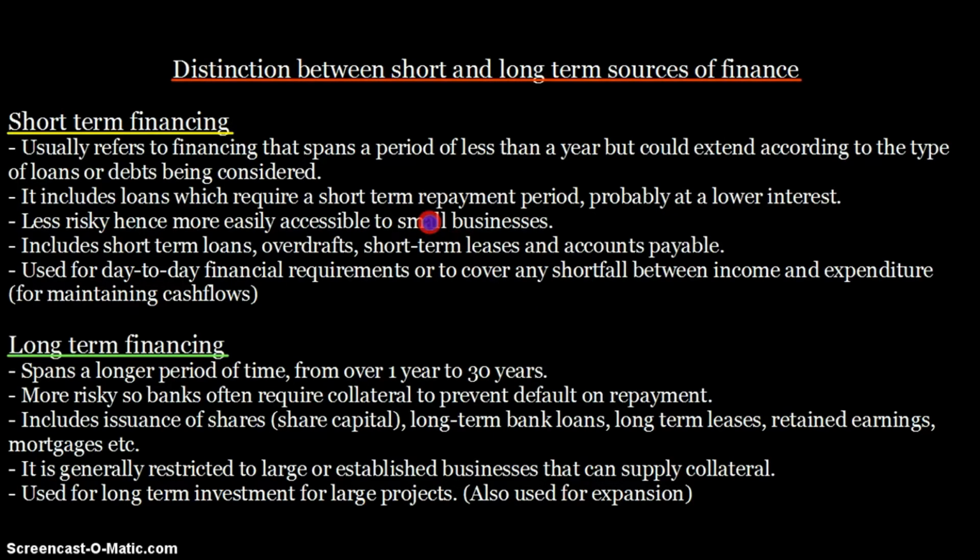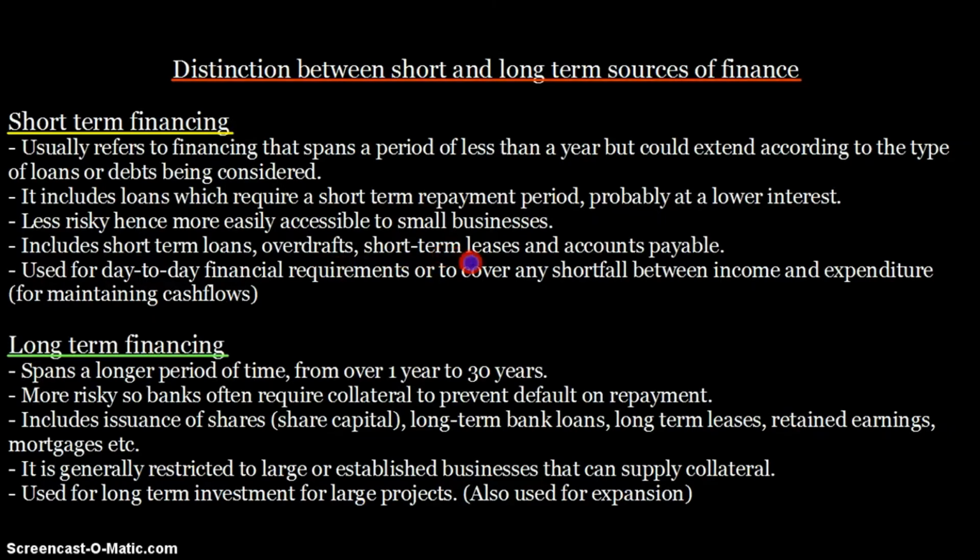Short-term finances also include short-term loans, overdrafts, short-term leases, and accounts payable. All these are short-term sources of finance. We already discussed loans. Overdrafts are also something similar, but we're going to discuss overdrafts in much more detail in a separate lecture altogether.